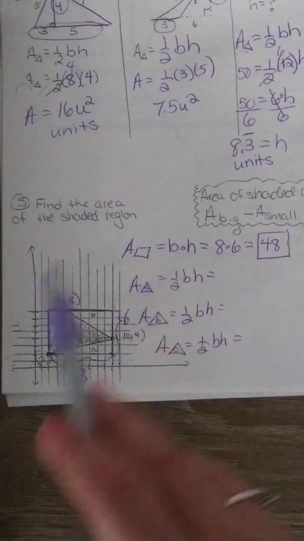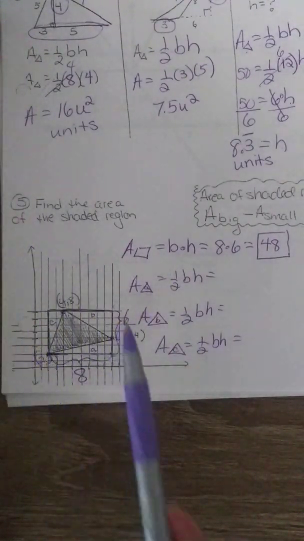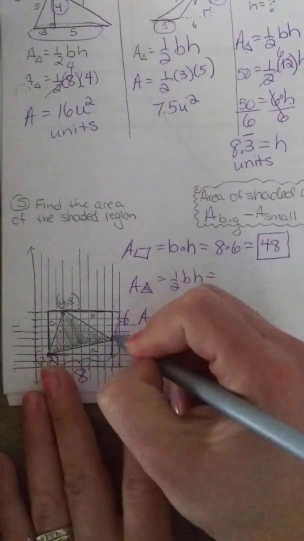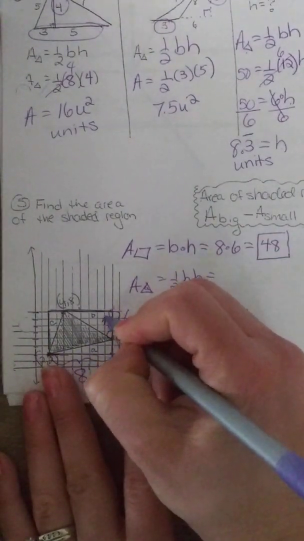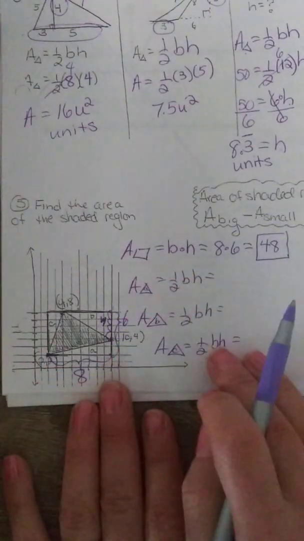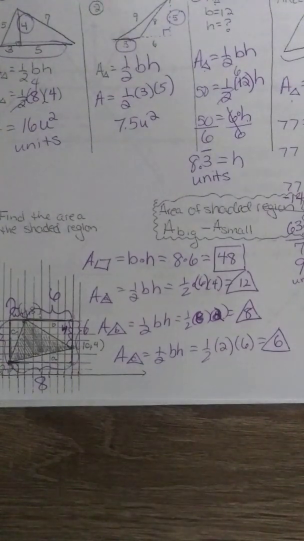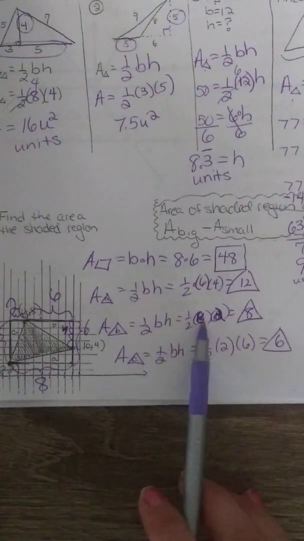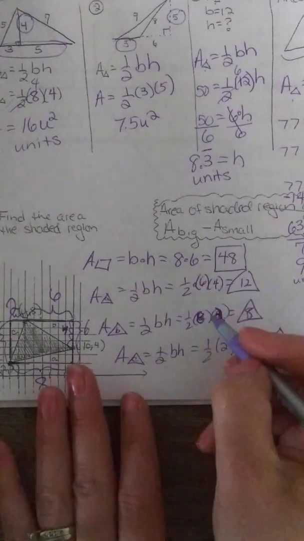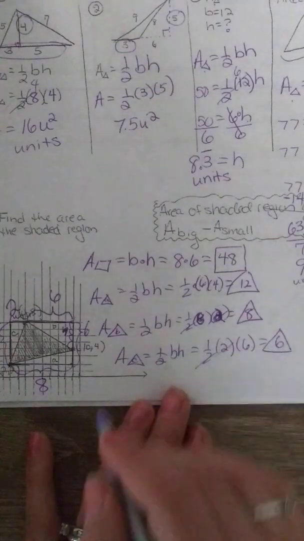Okay, so go ahead, pause the video. Count the spaces. Don't count the lines. So this side over here is 1, 2, 3, 4. And then fill these in and we'll see if we get all the same numbers. Okay, I got 1/2 of 6 times 4 is 12 for triangle A. 1/2 of 8 times 2 is 8 for triangle B. 1/2 of 2 times 6 is 6 for triangle C.